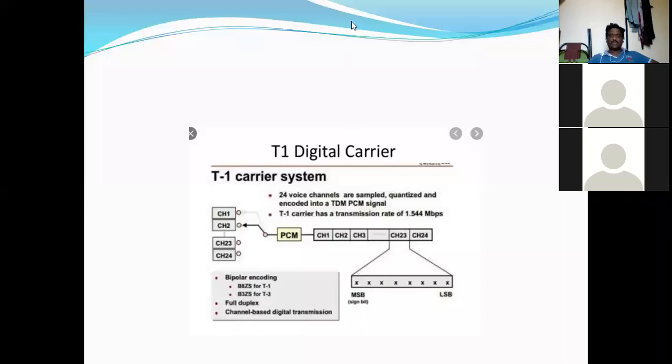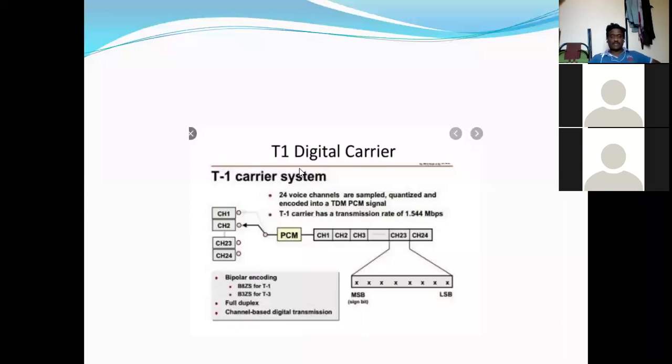That is the 24-channel T1 digital carrier system.